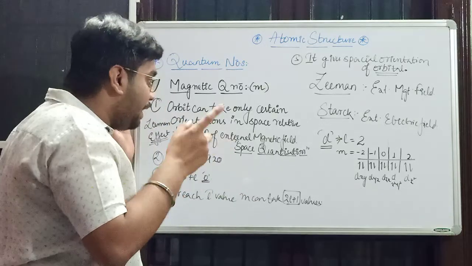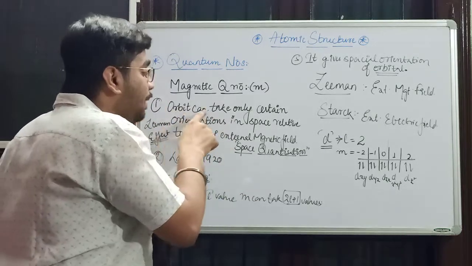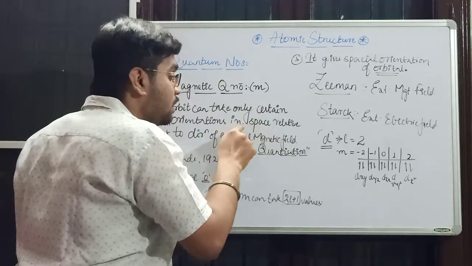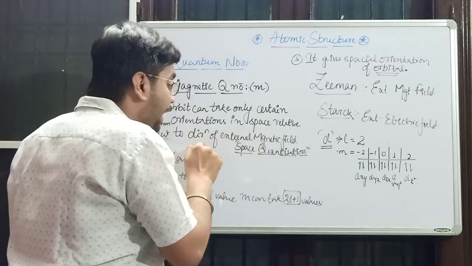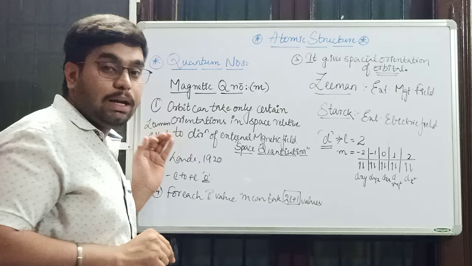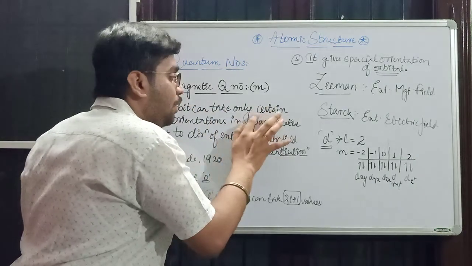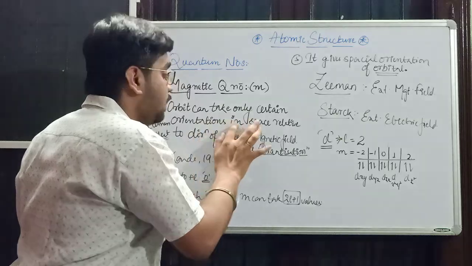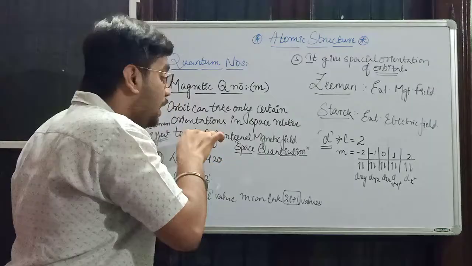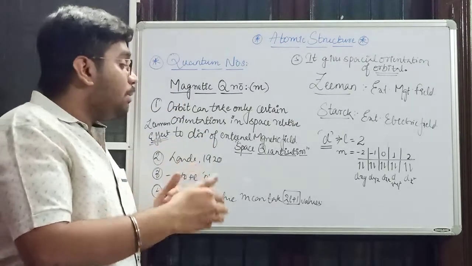Now, once again read this. An orbit can take only certain orientations in space related to the direction of the external magnetic field.